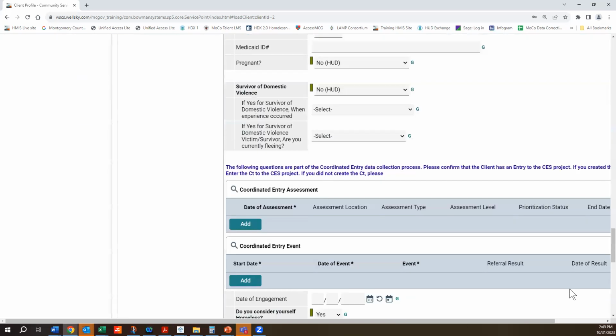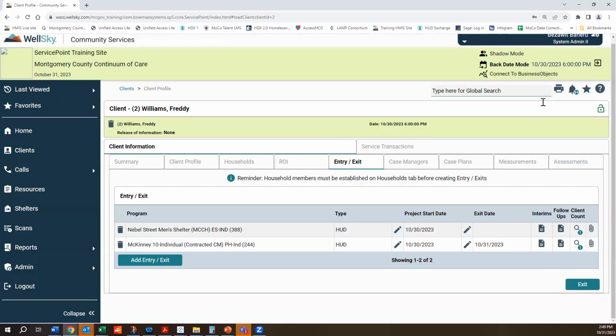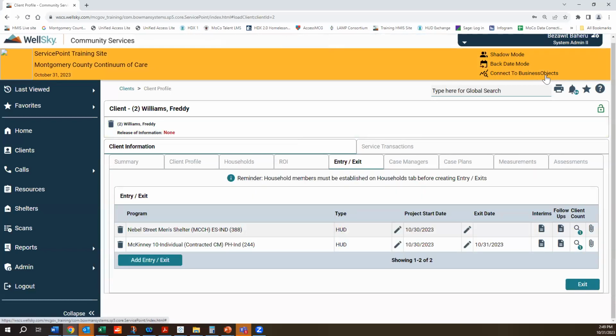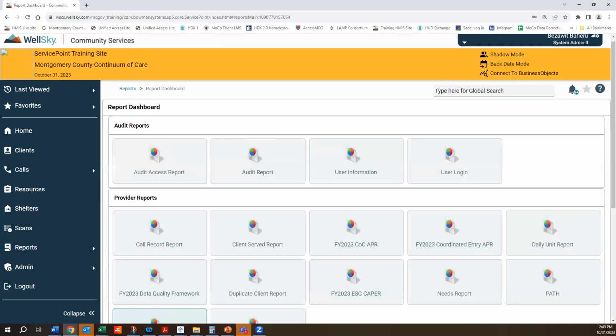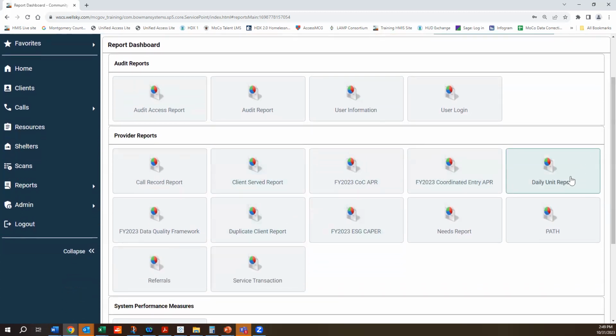Okay. All right. So again, reporting wise, SAP Business Objects has been up to date as of yesterday. So that's great news. Whereas the reports right here, these are our CAN reports, so APR, if you're using daily unit report, if you're a shelter, or service transaction report, all of these have not been updated. WellSky is currently working on it.